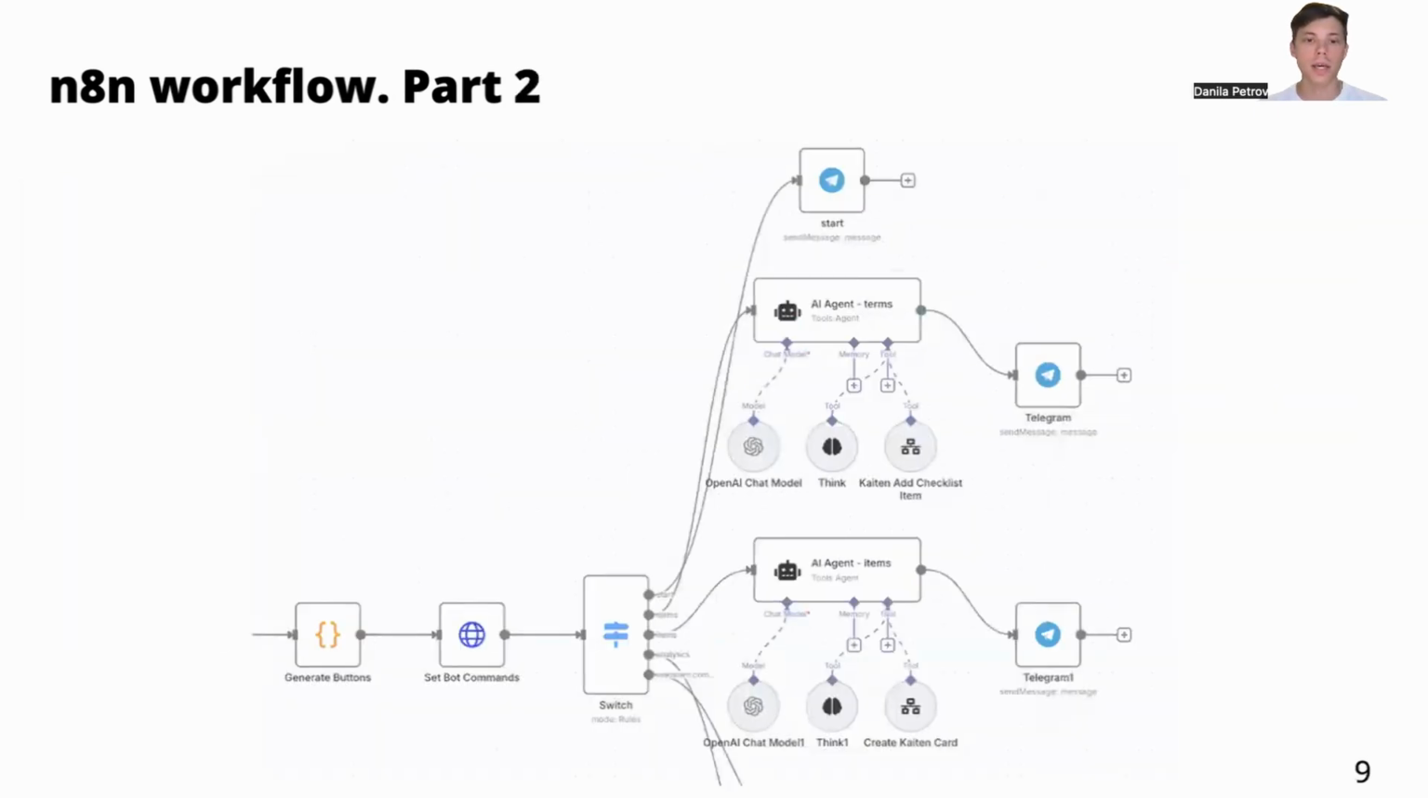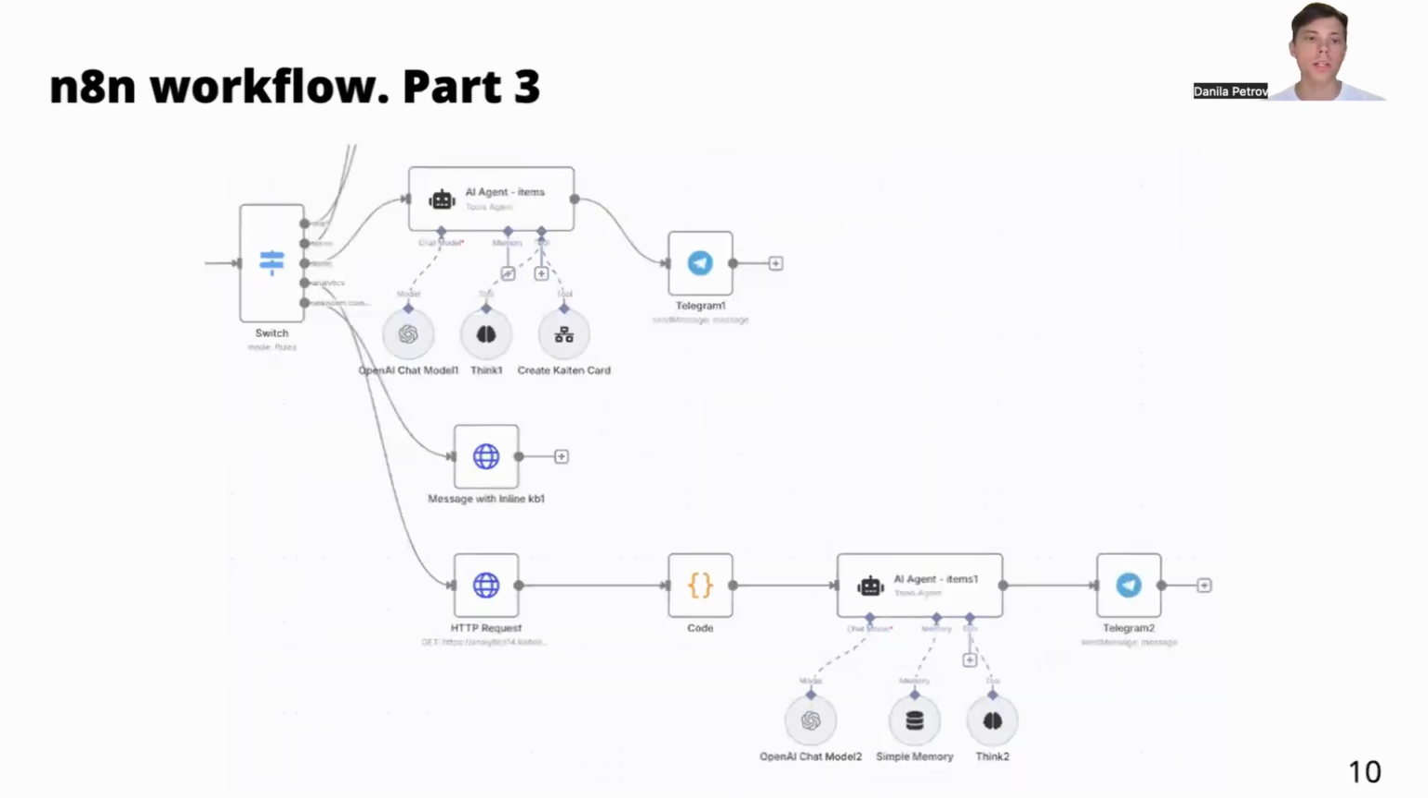Here you can see the switch nodes that connect 5 branches. Firstly is the start command. It was already shown by me in the use case diagram, where this command shows a welcome message. Then we have branch terms. It is the branch that is made for analyzing the terms. The terms show main tasks that have to be made. Then there is a branch after this that is called items. There is an LLM model that analyzes these main tasks and the contract again and shows subtasks.